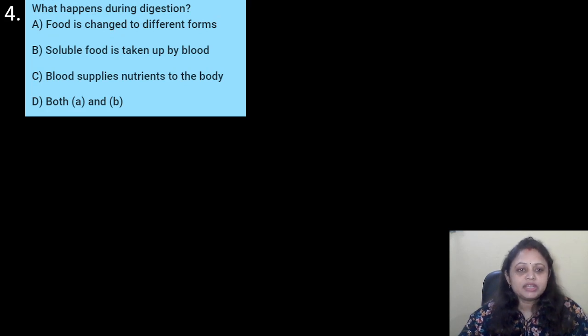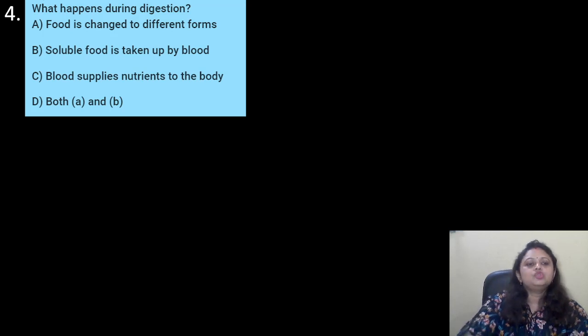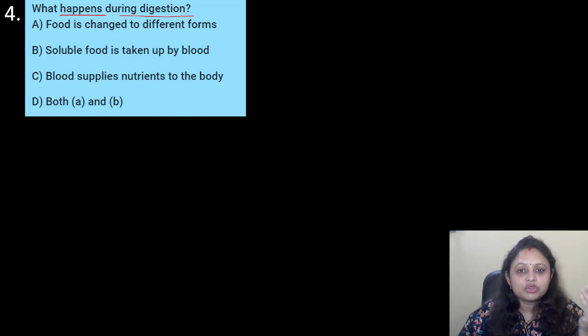Coming to the next question. What happens during digestion? Options are A, food is changed to different forms; B, soluble food is taken up by blood; C, blood supplies nutrients to the body; D, both A and B. In the question it is asked, what happens during digestion?